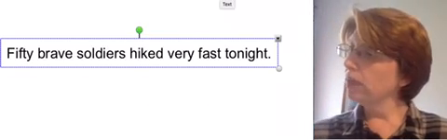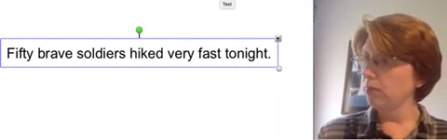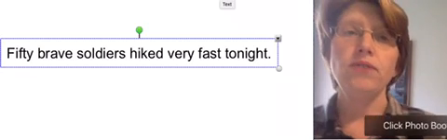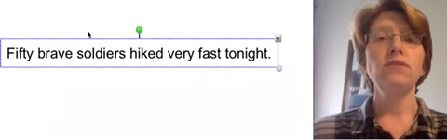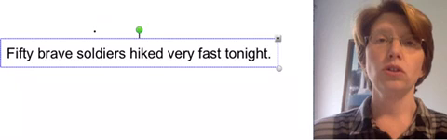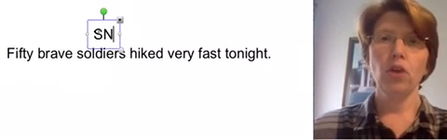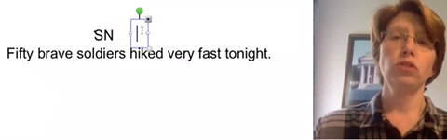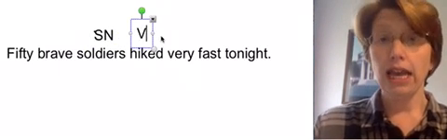So, this is number 4 of that same group, group 3 at the top of page 6. 50 brave soldiers hiked very fast tonight. Who hiked very fast tonight? Soldiers, subject, noun. What is being said about soldiers? Soldiers hiked, verb. Hiked, how?